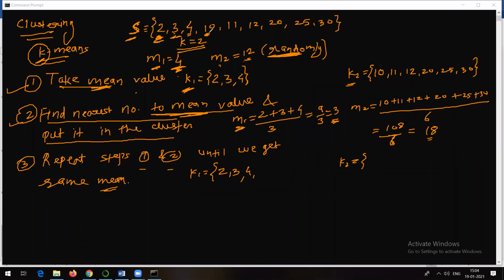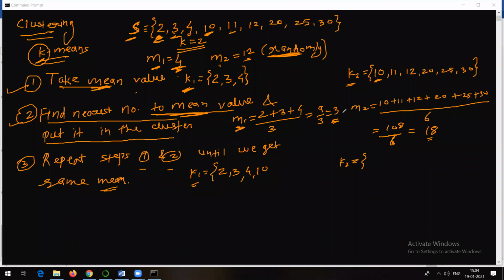10, now just check for 10. 10 minus 3 is 7. 10 minus 18 is minus 8, or 8 if you take the magnitude. So obviously 10 is going to come here. Now see, earlier 10 was in the K2 group. Now 10 is in K2.